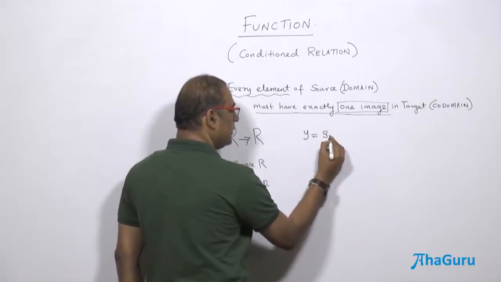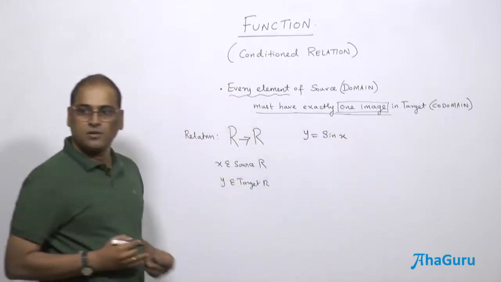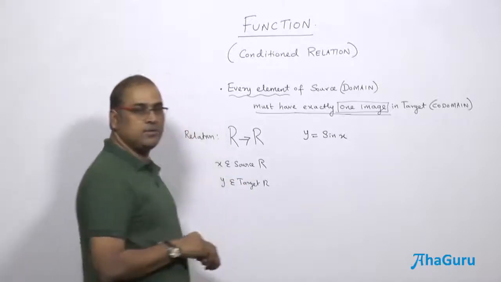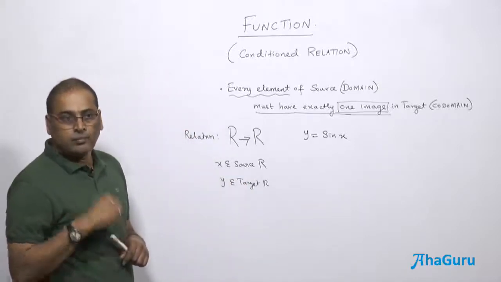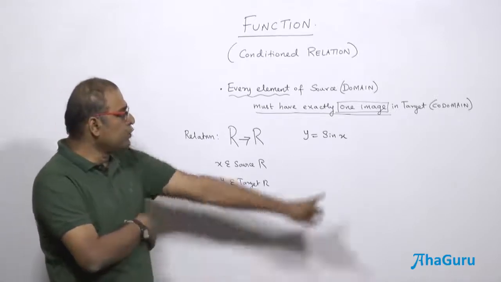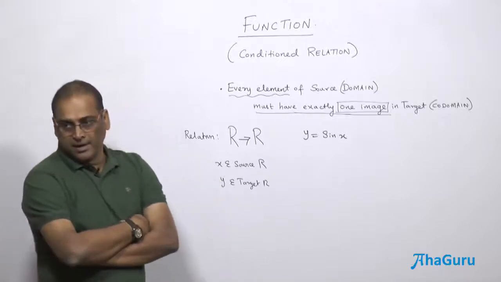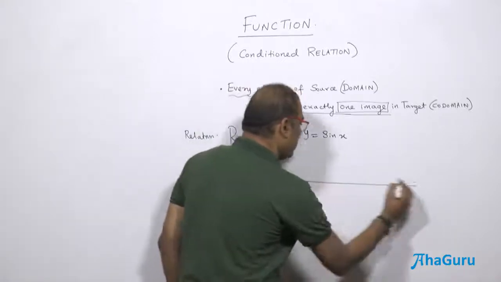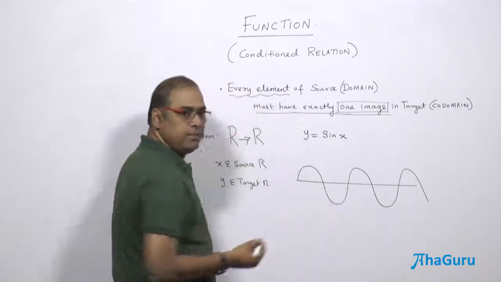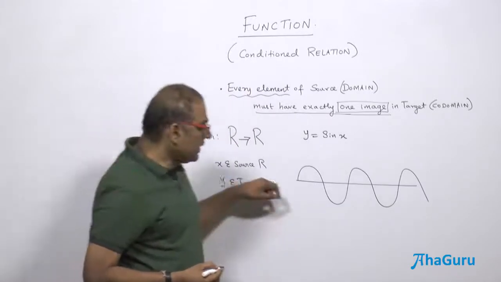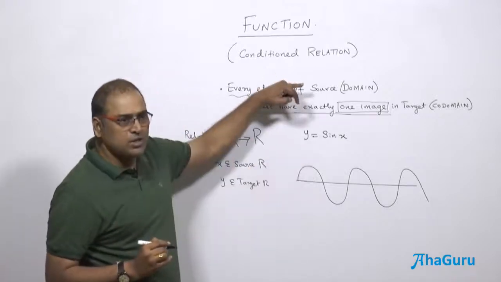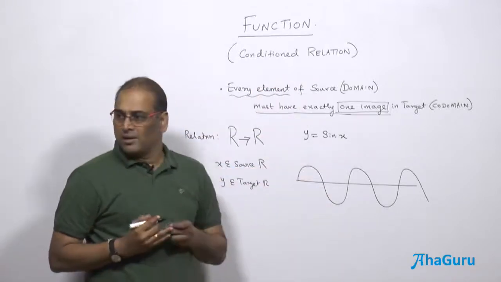this one, y equal to sin x. So if I take real to real, is there any problem? Actually, when you are talking about x as an angle, it's not in degrees; it's going to be in radians. And you know the graph will be like this. So for every x, there is going to be some value for y. For all real x, as you move horizontally, there is an associated y. But the only thing is that y will not cross +1, and it will not cross -1 on this side.